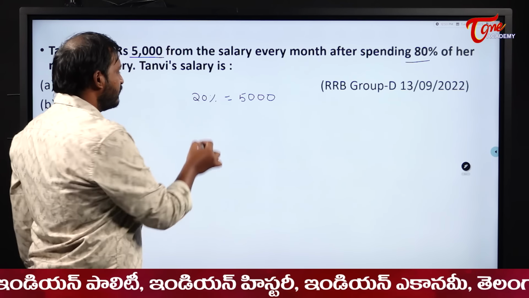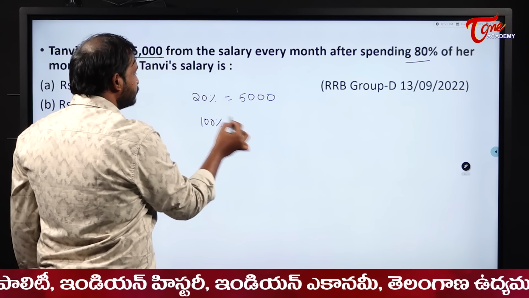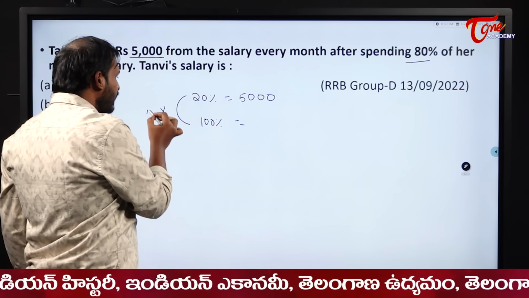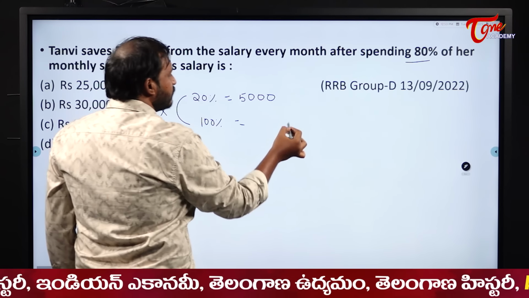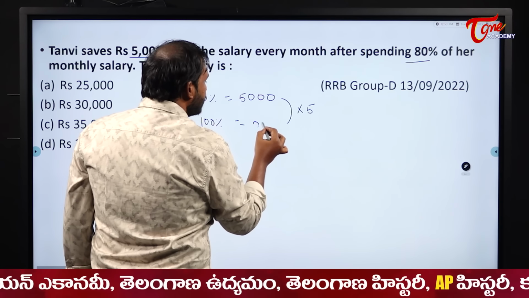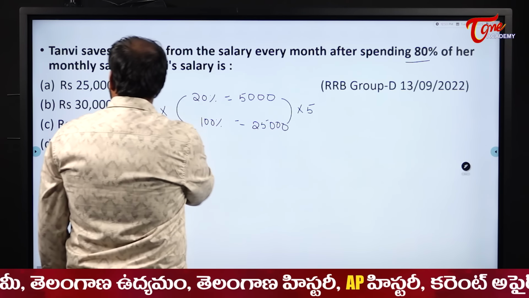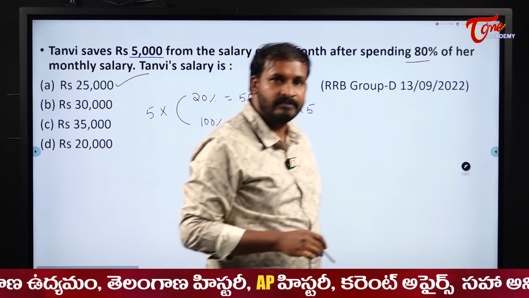20% of her salary is equal to... they are asking us what is 100%. Like this also you can take 20 into 5 is 100. So 5,000 into 5, her salary will become what here? 25,000. Her salary becomes 25,000. A simple and straightforward one.